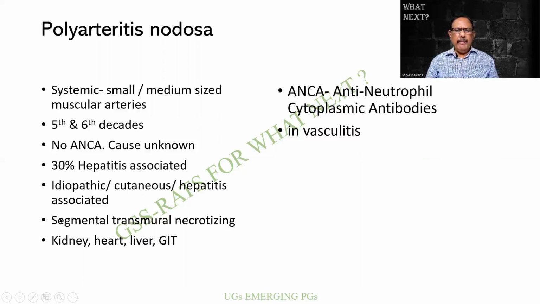Normally, you find that a particular segment is affected, and then there is a transmural necrotizing lesion. Transmural means it involves the entire thickness: intima, media, adventitia. The common organs which are affected are kidney, heart, liver, GIT. The distractor can be the lung, which is very uncommon, not affected by polyarteritis nodosa. And ANCA means anti-neutrophil cytoplasmic antibodies. This occurs in vasculitis.